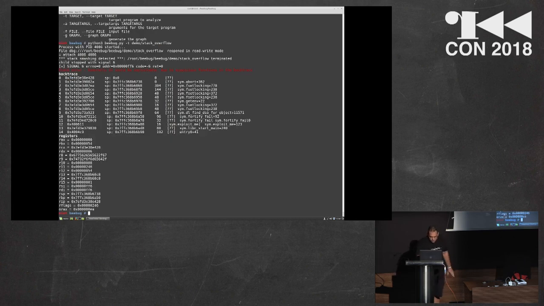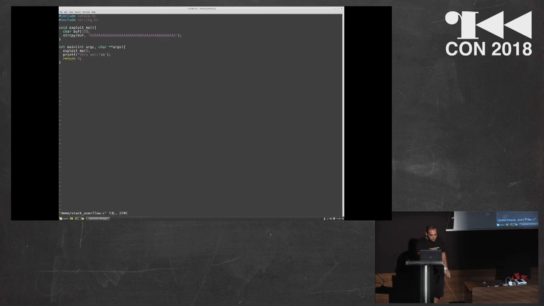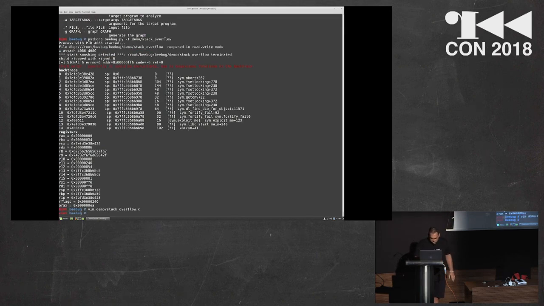Then it will tell that this binary is a stack overflow, and this is the backtrace, and it is exploitable. Then if I show you the source code, because I forgot to do it before, this is just a simple example of a buffer overflow compiled, and it will show you this information.